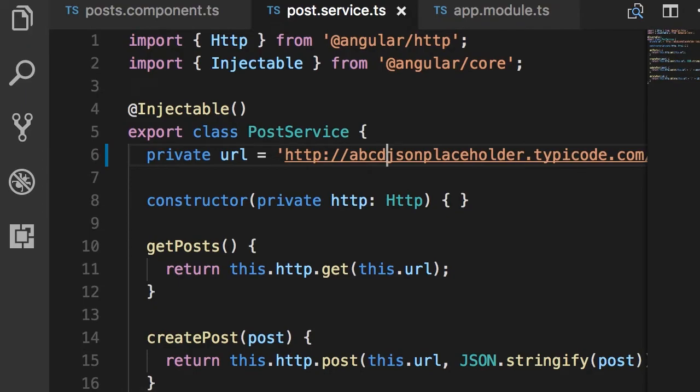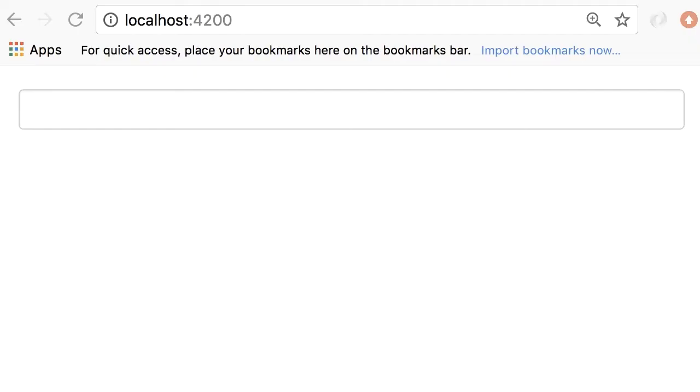Let's see what happens. So back in the browser, the list of posts disappeared. But the user looking at this page, they have no clue what is going on. So we need to change our implementation, handle errors, and give proper error messages to our users.